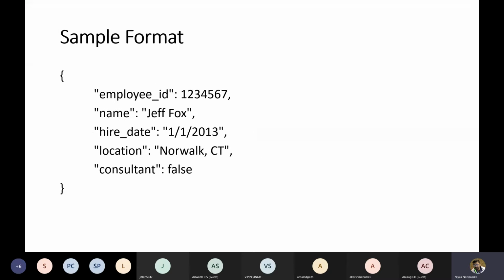So this is a sample JSON for employee data. For employee ID, this is an integer, so we can use any number. The name is a string, or varchar, so the value must be enclosed inside quotes. Then hire date, and then false and true, that is a boolean value. For a boolean value, we can just simply type false or true, or if the value is 1 or 0, like that. So this is a sample example of JSON format.